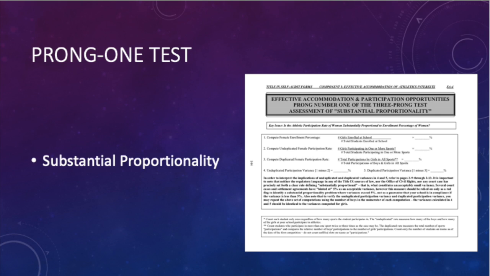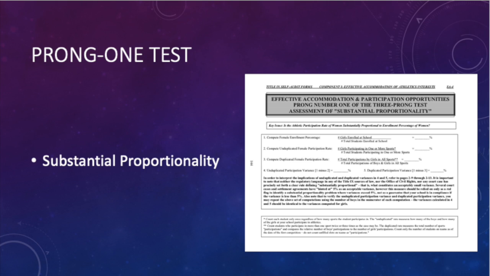Prong 1 of the three-pronged test covers substantial proportionality. The key issue is: is the athletic participation rate of women substantially proportional to the enrollment percentage of women? On the enrollment sheet, it asks for 5 different criteria to determine the enrollment and the proportionality of women to male athletes and enrollment at a school district. The first computes female enrollment percentage by taking the number of girls enrolled at school divided by the total number of students enrolled at school.